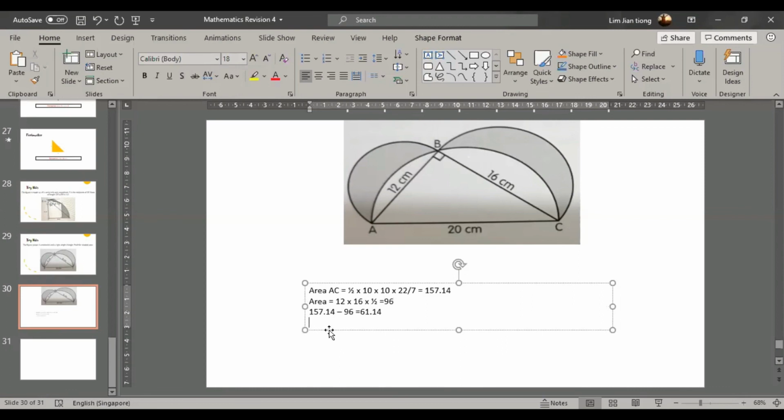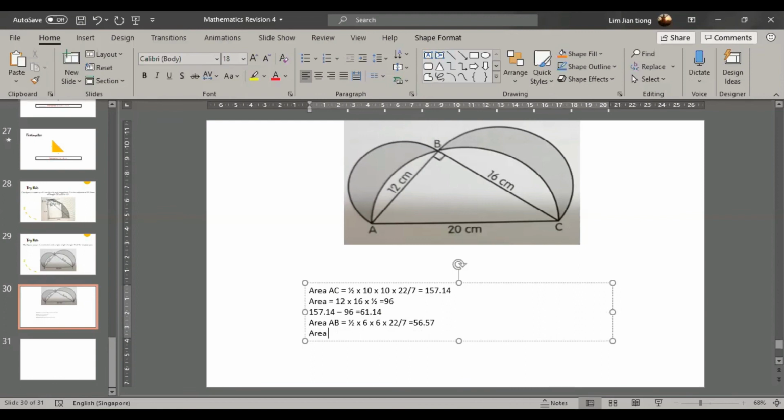Then we find the area of AB. AB is half times pi times the radius squared; the diameter is 12, half is 6. 6 times 6 times 22 over 7 equals 56.57.